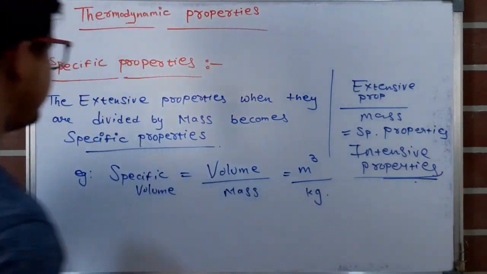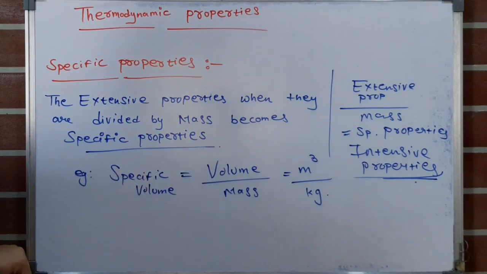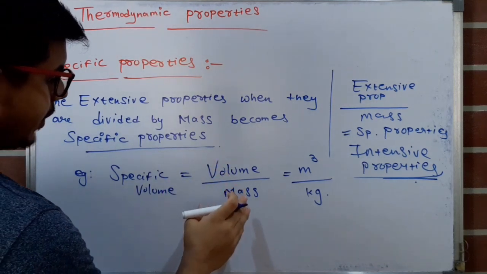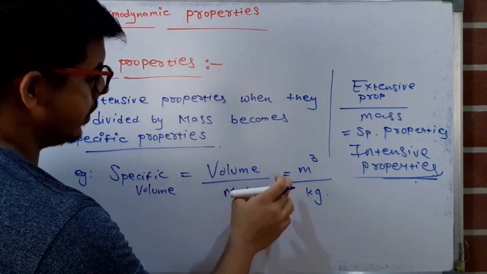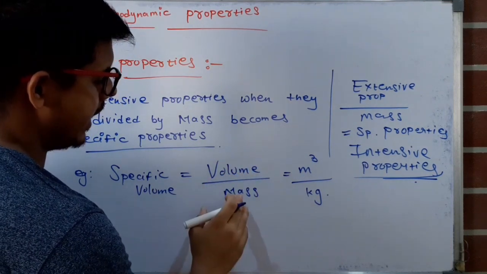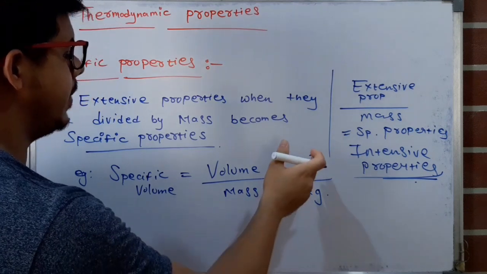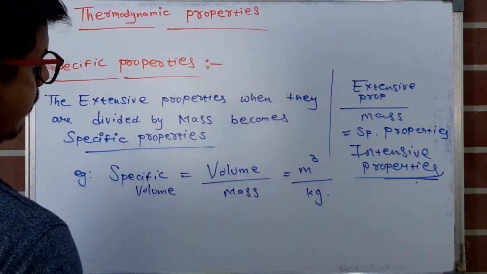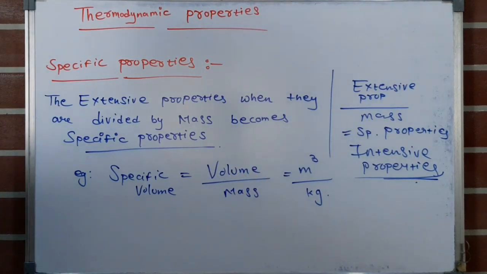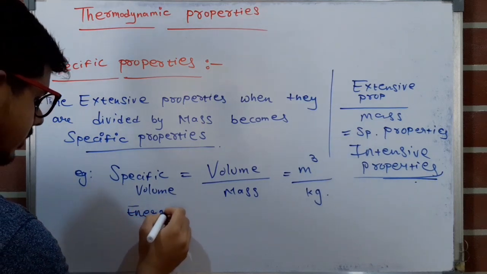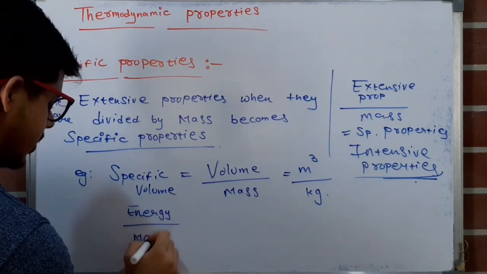For example, let us say specific volume, which is given by volume upon mass. The SI unit of volume is meter cube and the SI unit of mass is kg, so it will be meter cube per kg. Specific volume represents the volume present in 1 kilogram of mass. Another example is energy upon mass.